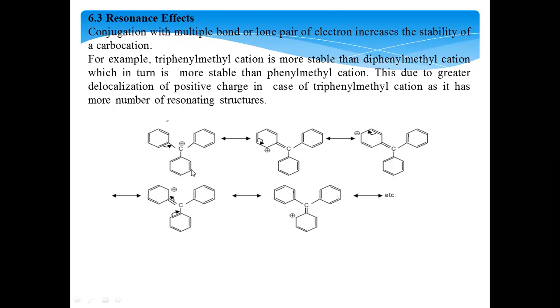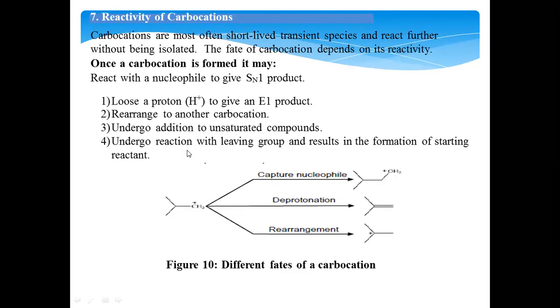So as the number of phenyl rings decreases, what happens? Delocalization decreases, resonance structures decrease, then stability also decreases. So the presence of delocalizing substituents attached to any carbocation will increase the stability of the carbocation. Coming to the reactivity of carbocation, carbocations are short-lived. So it is very difficult to isolate, but there are some methods available to isolate the carbocation. Since it is very difficult, they undergo immediate reaction.